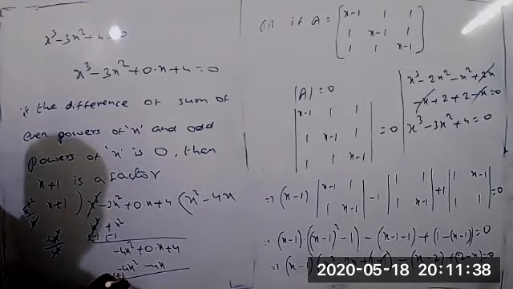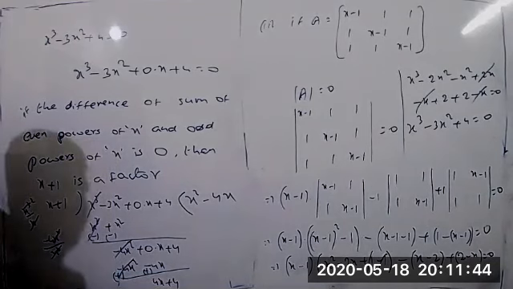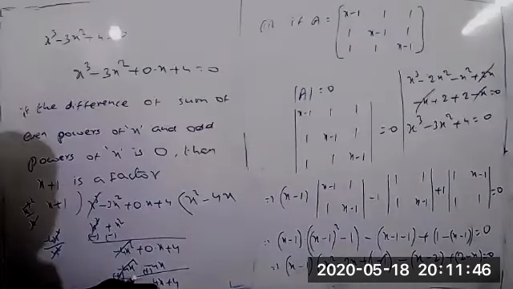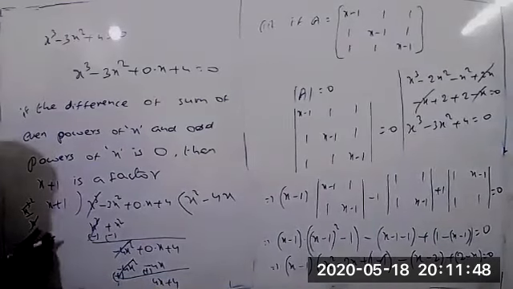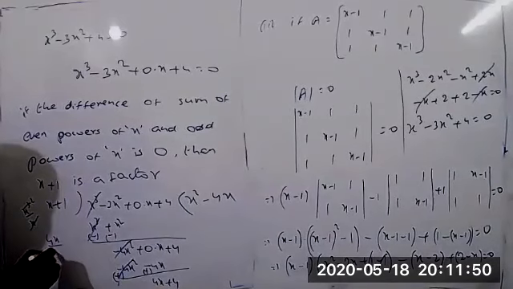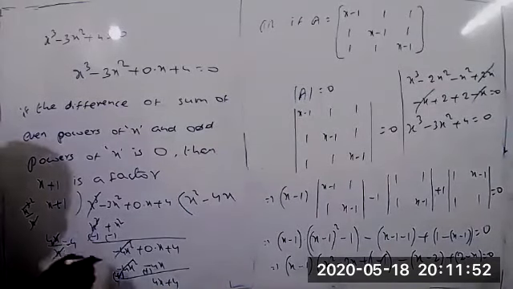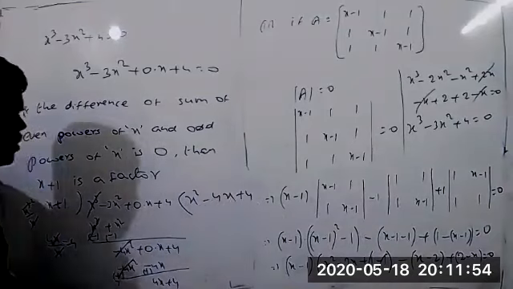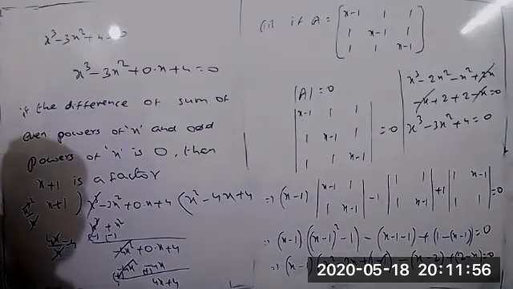Change the signs, and this cancels. Plus 0 plus 4x gives 4x plus 4. Again the first term: 4x by x gives plus 4.